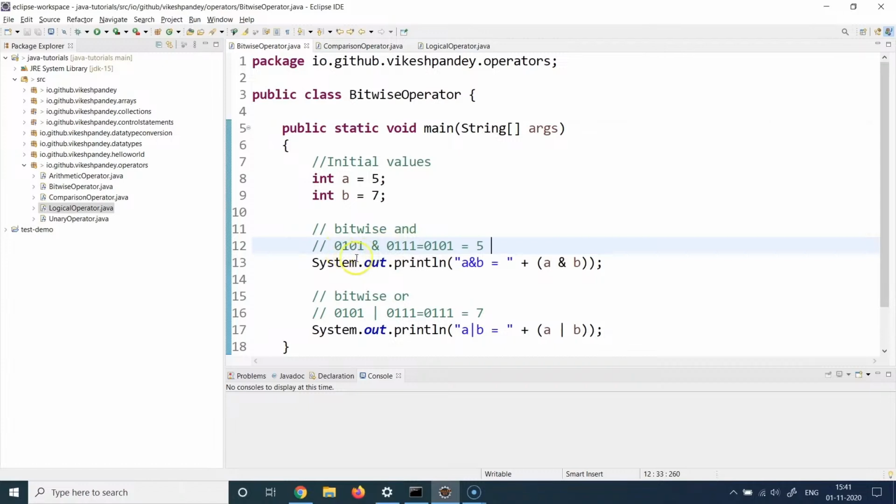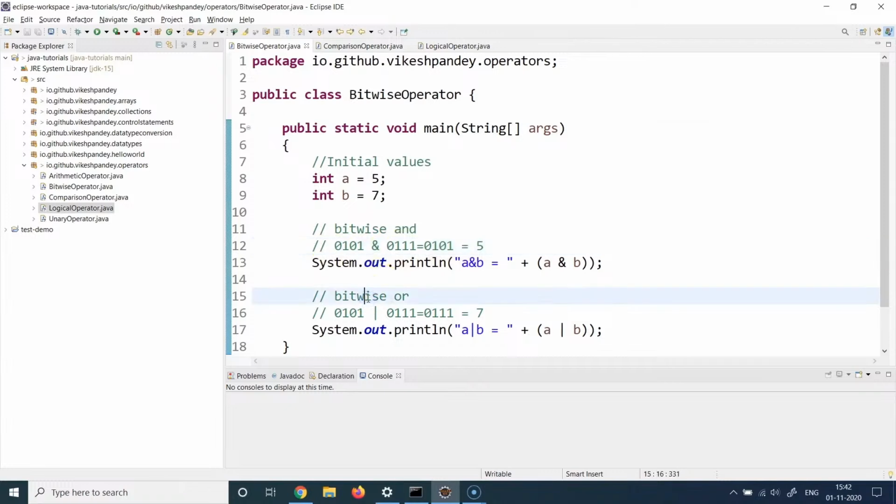So 0 and 0 becomes 0, 1 and 1 becomes 1, 0 and 1 becomes 0 because 0 means false and 1 means true. If either of them is false, the whole evaluation becomes false. So that's why 0 and 1 becomes 0, and 1 and 1 is always 1. The value of this is again 5, as we already have evaluated.